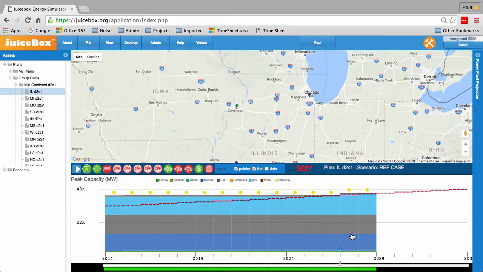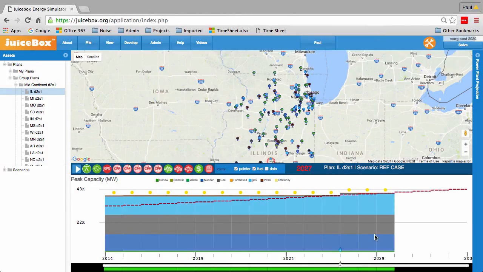Notice that the planning reserve requirement is compliant for additional years now, but that new construction will be required in 2030. So importantly, JuiceBox does not build out the expansion plan automatically or using optimization. It's up to the user to define the sets of power plants, pollution controls, and energy efficiency that are used to meet planning requirements.